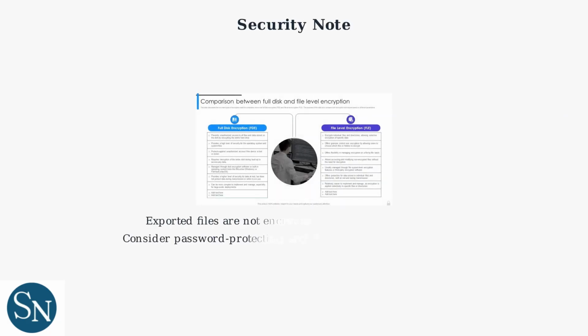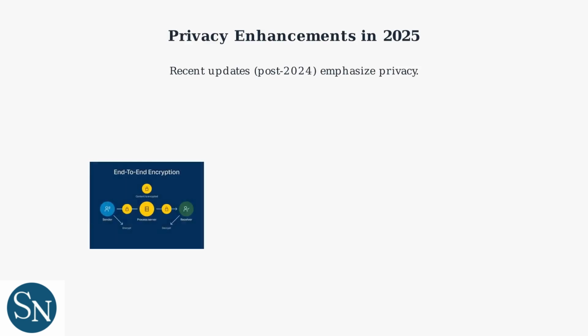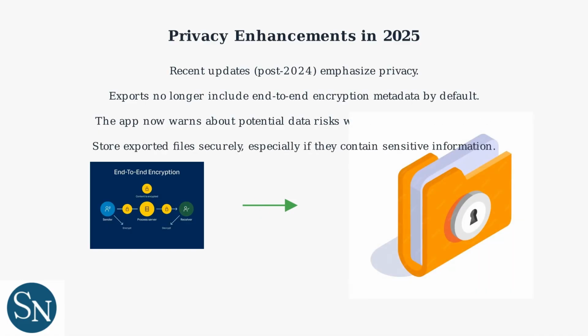Important: exported files are not encrypted like your in-app chats. Store them securely, perhaps in password-protected archives or secure cloud storage. Recent updates in 2025 emphasize privacy in WhatsApp chat exports. Exports no longer include end-to-end encryption metadata by default. The app now warns users about potential data risks when exporting chats with media. Be aware of these privacy considerations and always store exported files securely, especially if they contain sensitive information.